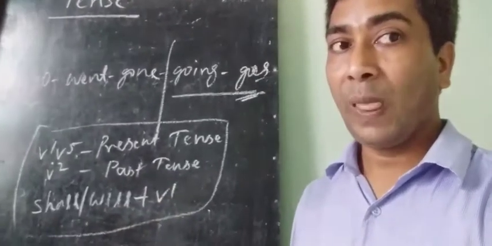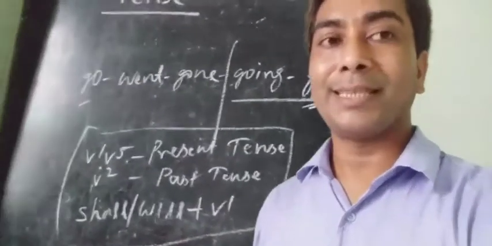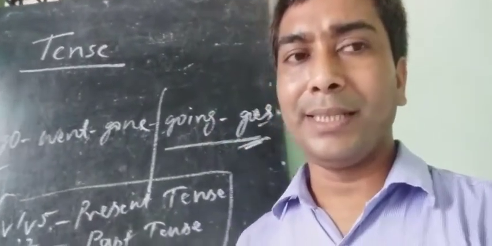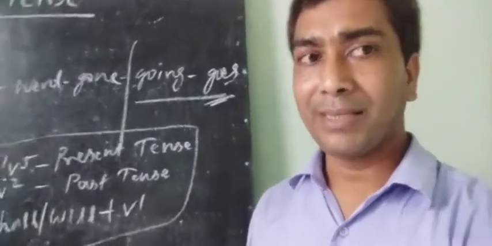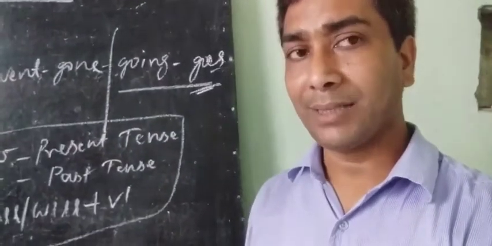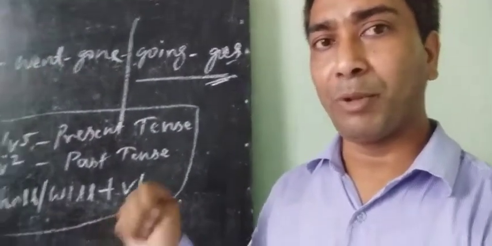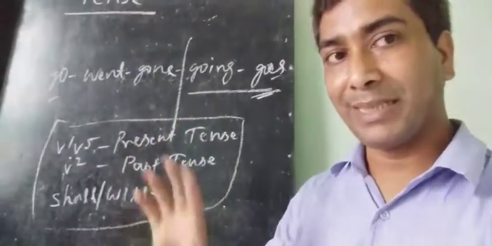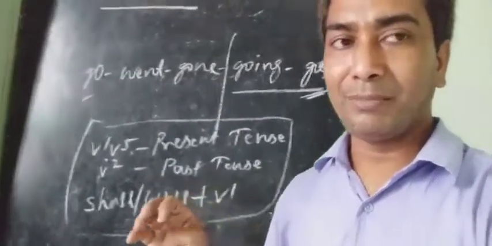But it's not necessary that present tense will always indicate present time, past tense will always indicate past time, or future tense will always indicate future time. Generally it happens that present tense indicates present time, past tense indicates past time, and future tense indicates future time.